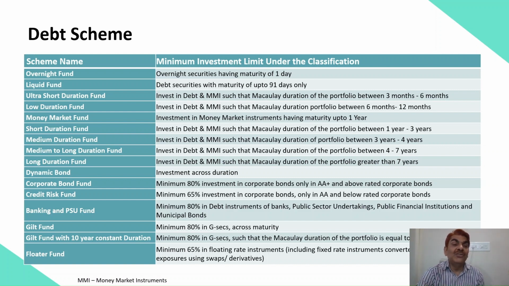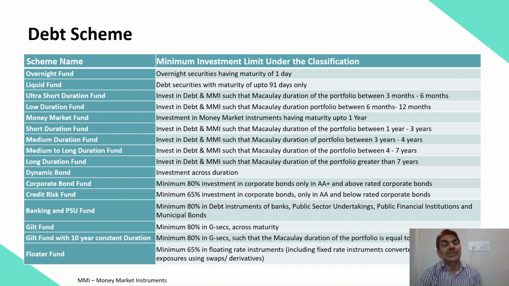So lower maturity, you can see over here: overnight fund, just 1 day maturity. Liquid fund, less than 91 days maturity. Ultra short duration fund, 3 month to 6 month maturity. Low duration fund, 6 month to 12 month maturity. Money market fund, up to 1 year. So you can see in these 5 schemes, overnight, liquid, ultra short, low, and money market, the maturity is less than 1 year. That means it is deploying most of its investment into money market instruments.